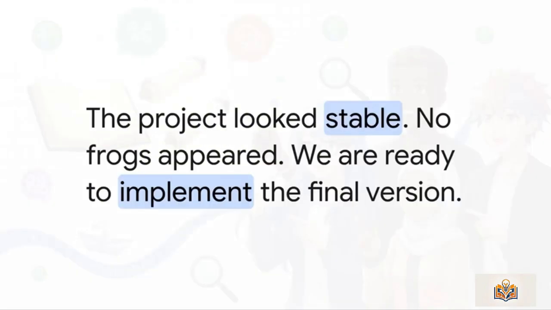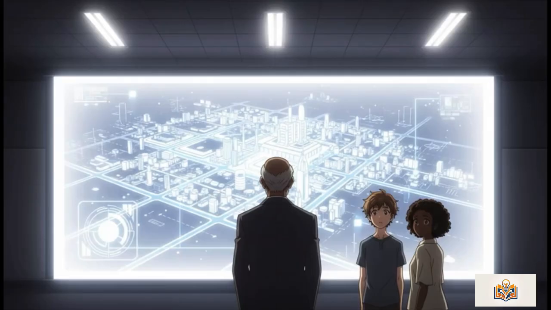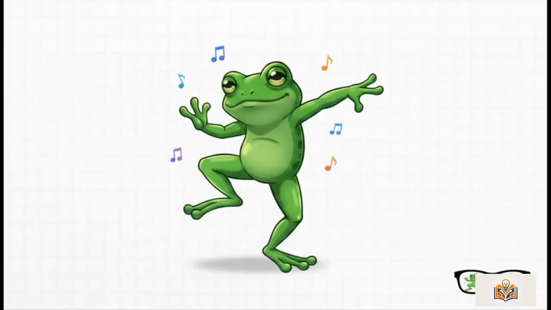By Sunday morning, the project finally looked stable. Traffic moved correctly, power systems worked, no frogs appeared. "We are ready to implement the final version," Ethan said proudly. On presentation day, their professor watched silently as the system demonstrated how cities could unify services and utilize resources more efficiently. Everything worked perfectly. Then one final frog appeared on a billboard and danced confidently across the screen.